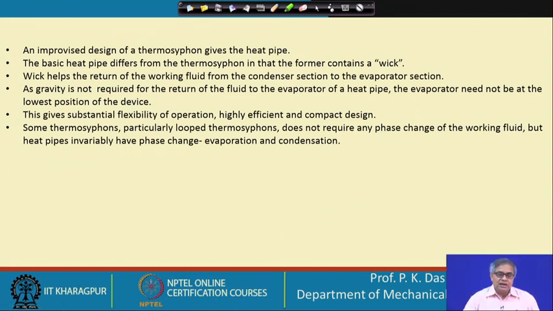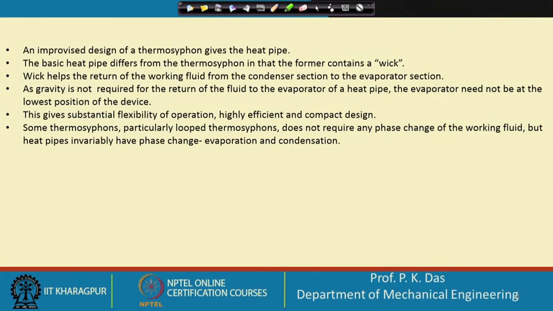So, basically if we see the historical development, heat pipe design came from the design of thermosiphon. Thermosiphon is a highly efficient device for transport of thermal energy, but it has a limitation that it has to be oriented in a particular fashion. The high temperature point will be below and the low temperature point will be at the top. That limitation is removed in case of a heat pipe design. So, an improvised design of thermosiphon gives heat pipe.